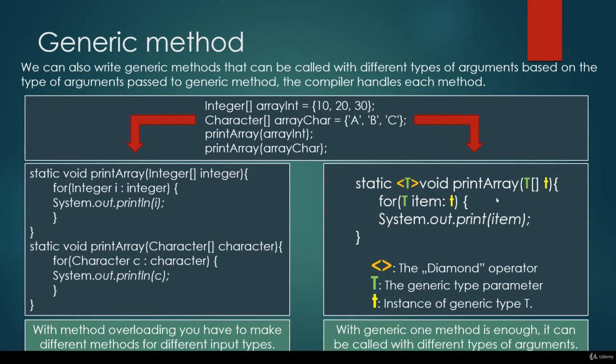So we can define a generic print array method with a generic array, and we can iterate through the generic types and print them out. This smaller than greater than operator is called the diamond operator. This is how we define that this method is going to be generic. The capital T is the generic type parameter and the lowercase t is the instance of generic type T. So with generics, one method is enough and it can be called with different types of arguments. We are going to implement this problem in the coming lectures and it's going to be clear. What's crucial is that with the help of generics, we can get rid of method overloading.